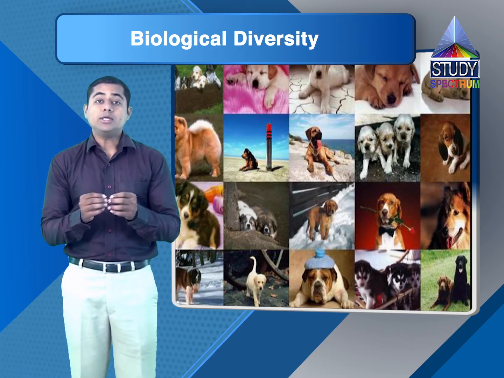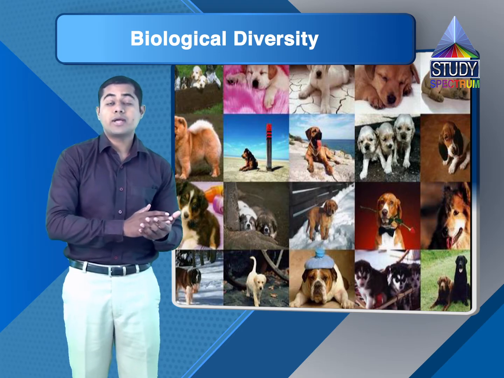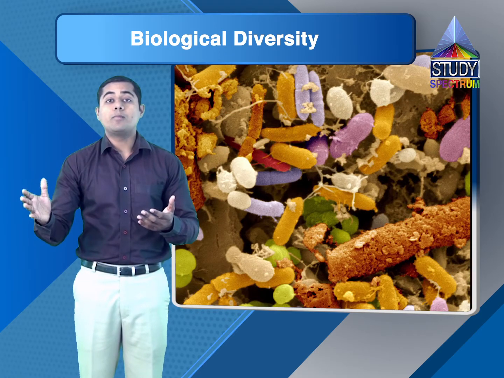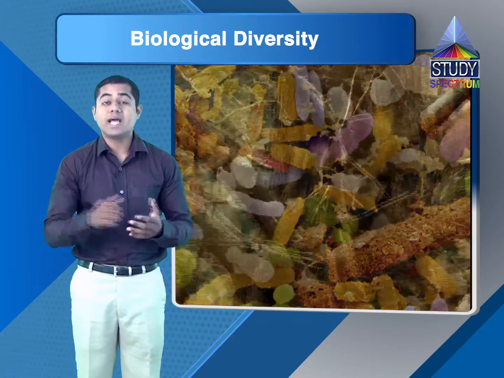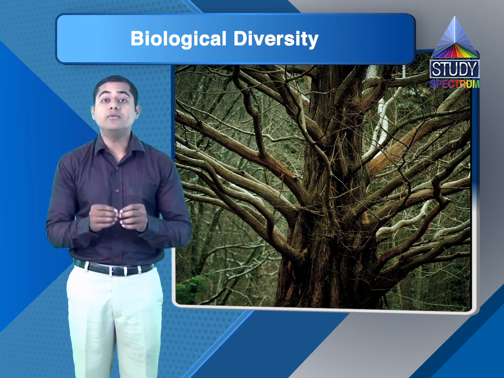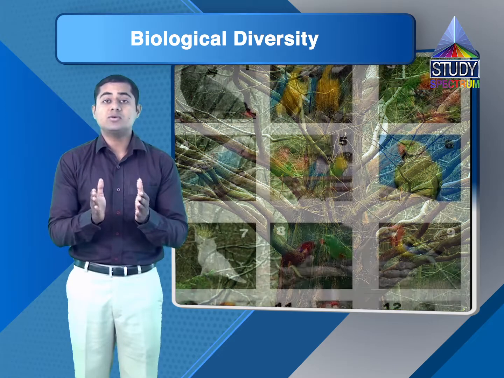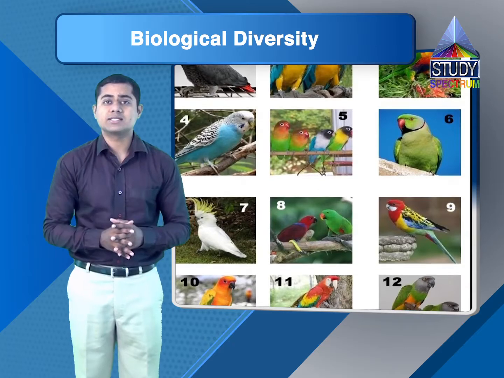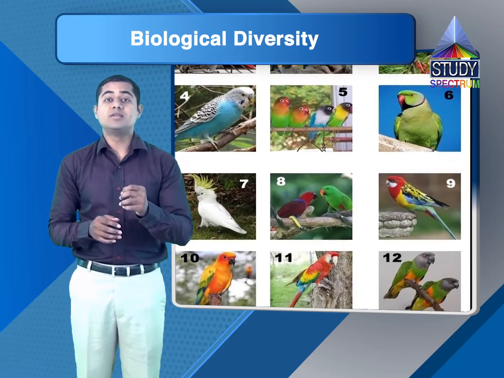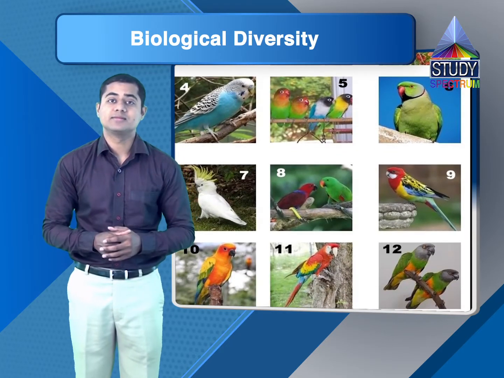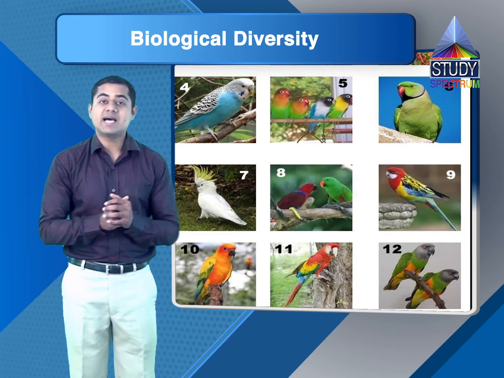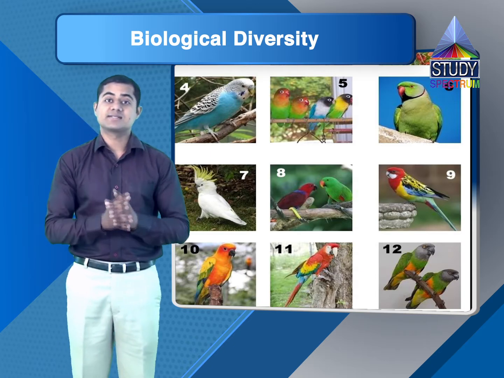I'm not talking only about starting from living microorganisms to the complex animals or huge plants, but even if we look at animals which belong to the same class, they still exhibit a huge variety. Let's take an example of the class Pisces.